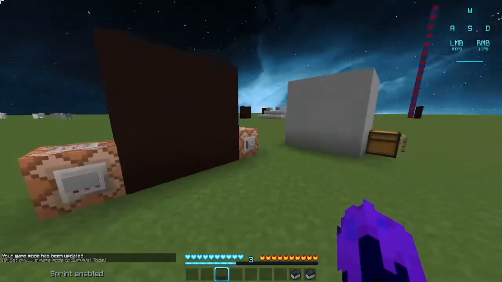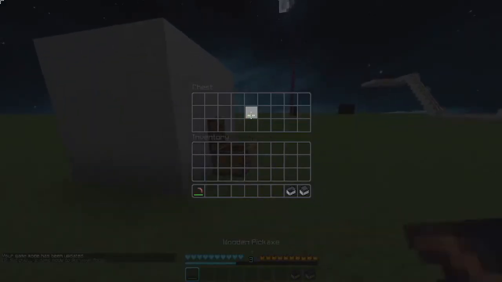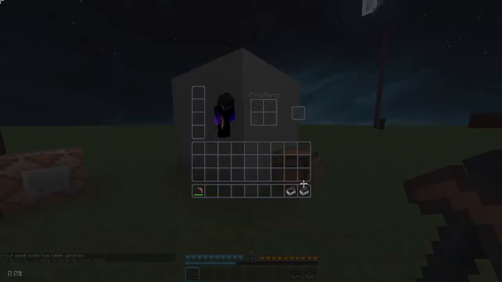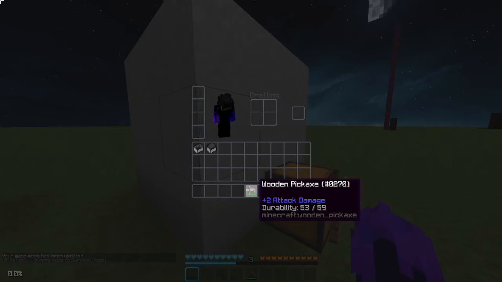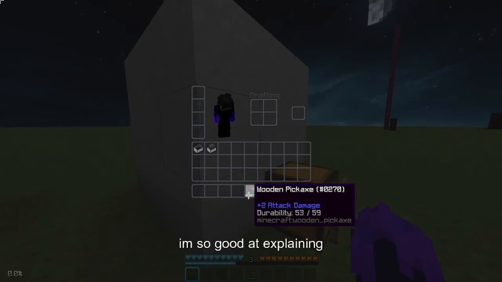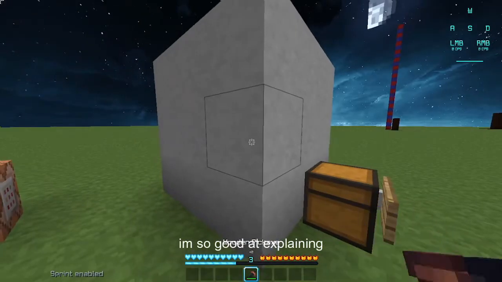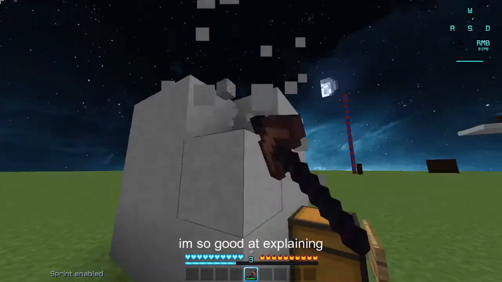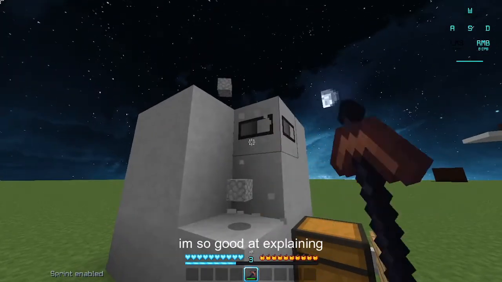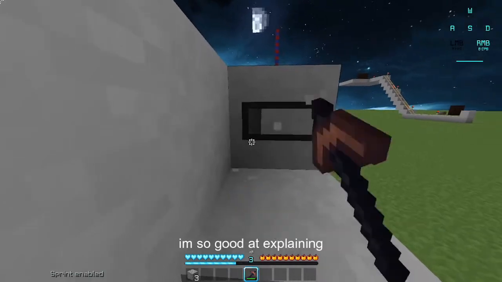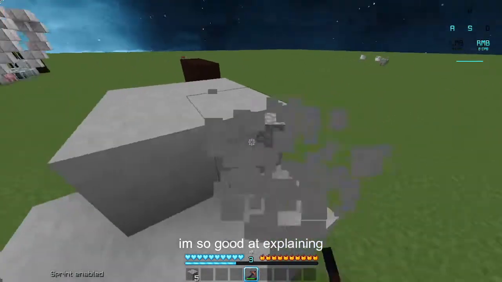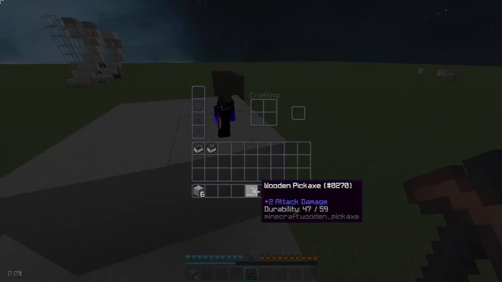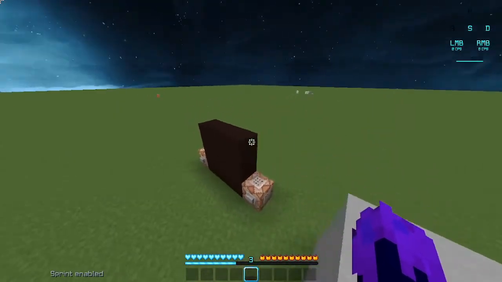Newton's third law states that any force used upon another object, it will exert that same force back towards it. So this pickaxe has 56 out of 59 durability, has 53 durability taken off of it. So if I were to just mine the stone block, the force of the pickaxe going onto the stone block breaks it, but while doing so, the force of the stone block just pushes back onto the pickaxe, thus making it take more durability. Now it's on 47. On to the next example.